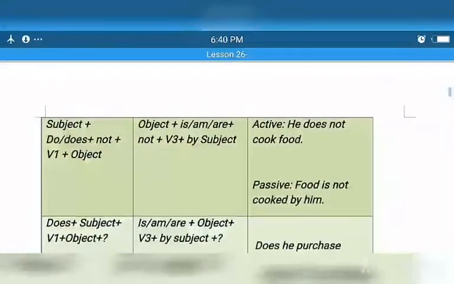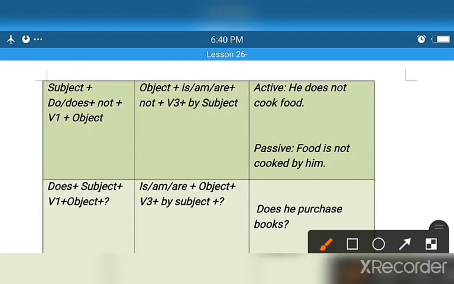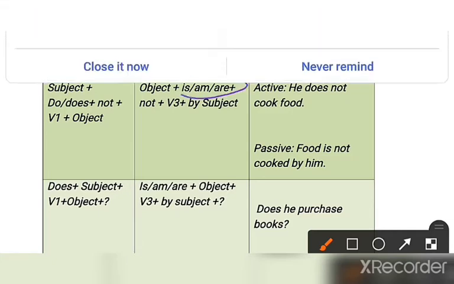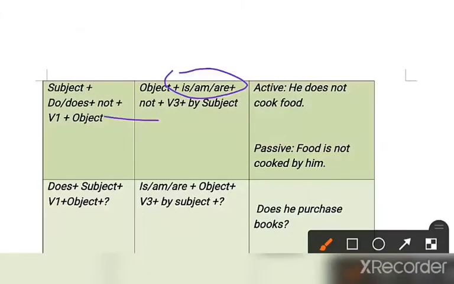Now let us talk about negative. Simple present negative. If the negative comes, what you have to do is: do not, does not in active voice, and here is, am, are plus not plus the third form, and then after that the subject. See, he does not cook food. Okay, in active, he does not cook food, so here food will become the subject first. That food is what type of subject?